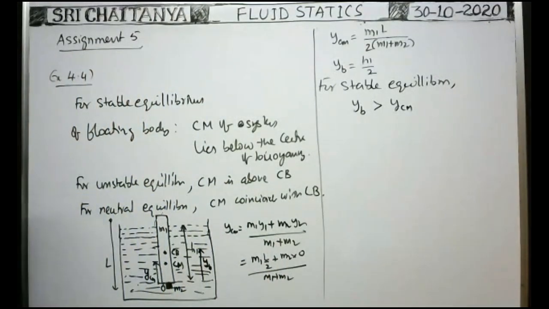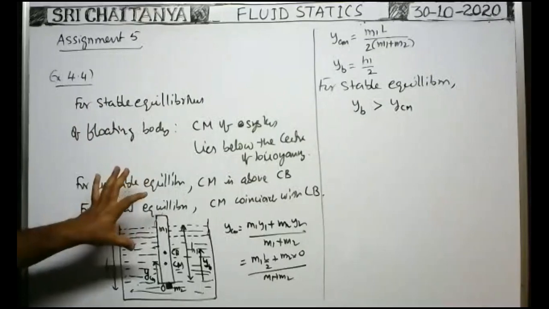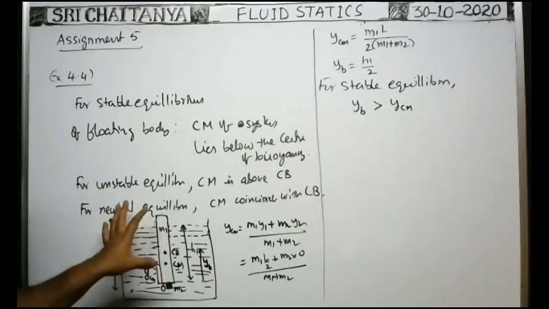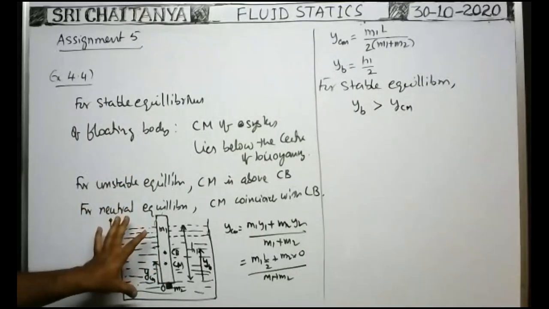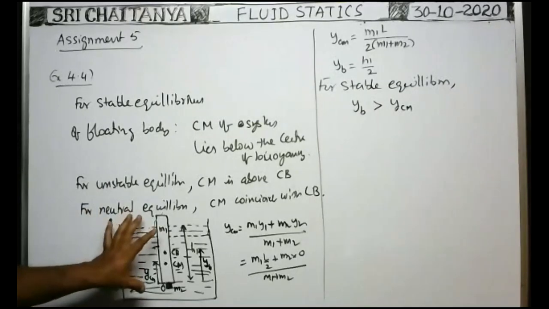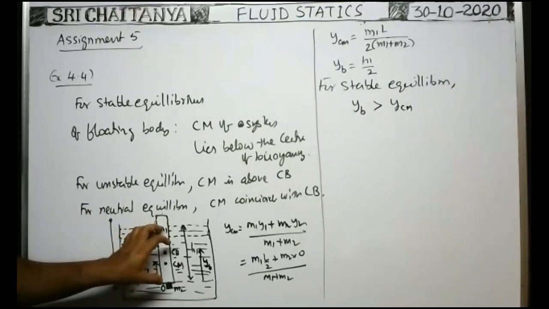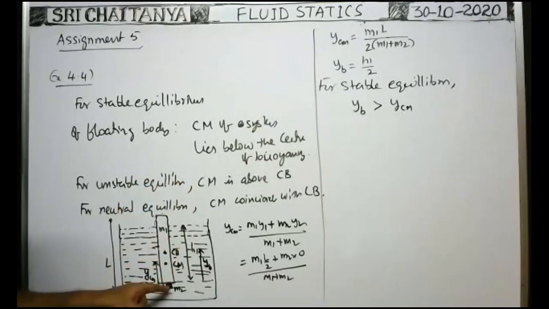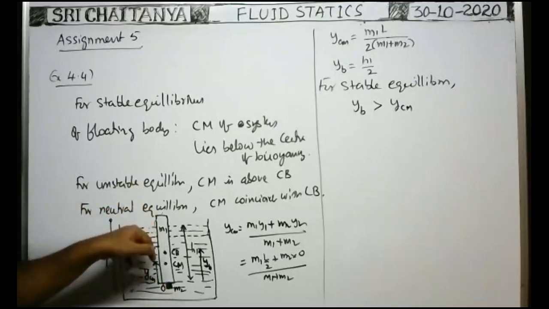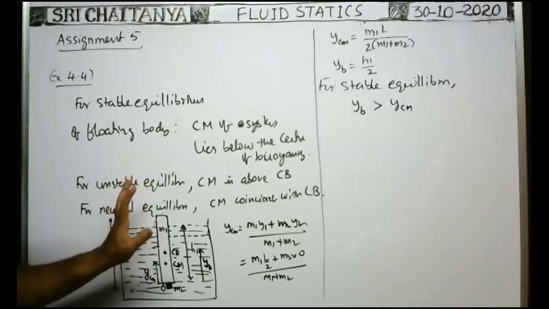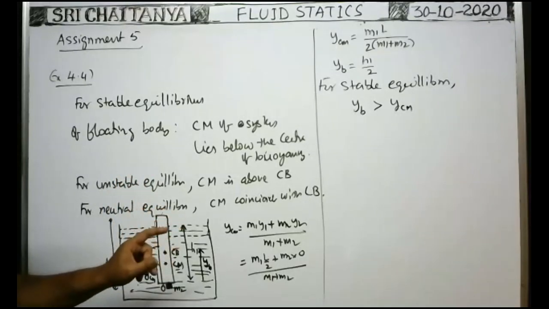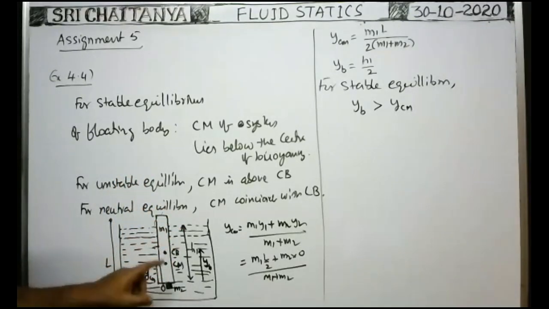Here you see, whenever the stick is submerged in a liquid, whatever the volume of the stick submerged in liquid, that amount of volume of the liquid is displaced. When you attach the mass to the stick at the lower end, the weight of this particle attached and the weight of the stick act in the downward direction and buoyancy acts in the upward direction.